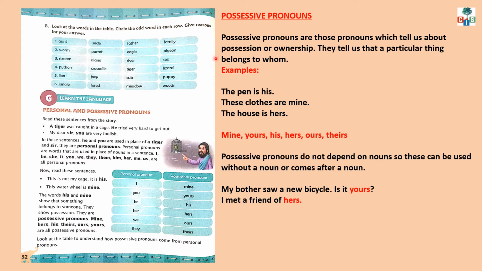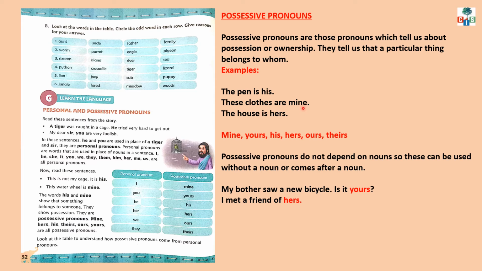Now let us know what are possessive pronouns. Possessive pronouns are those pronouns which tell us about possession or ownership. They tell us that a particular thing belongs to whom. It means, children, possessive pronouns tell us that something belongs to someone. For example, the pen is his. In this example, the word his is the possessive pronoun and the noun is pen. His shows that the pen belongs to whom? The pen is his.